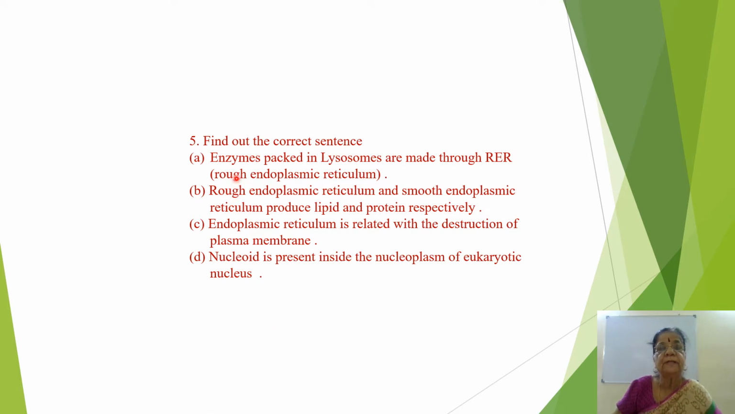ER means rough endoplasmic reticulum. Rough endoplasmic reticulum and smooth endoplasmic reticulum produce lipid and protein respectively. Another function: RER function is protein, smooth reticulum function is lipid synthesis. So you have to think about the function. Then endoplasmic reticulum is related with the destruction of plasma membrane. It is not at all. Then nucleoid is present inside the nucleoplasm of eukaryotic nucleus. In the answer, you have to find out.